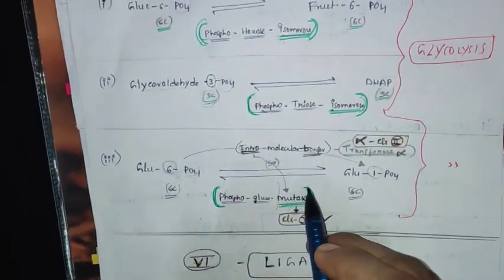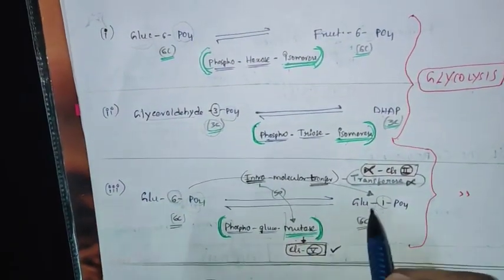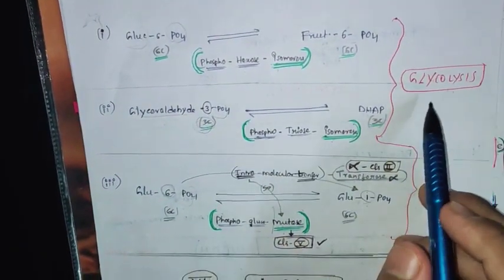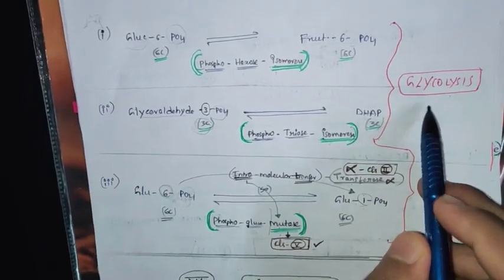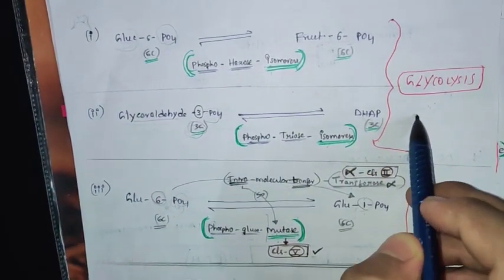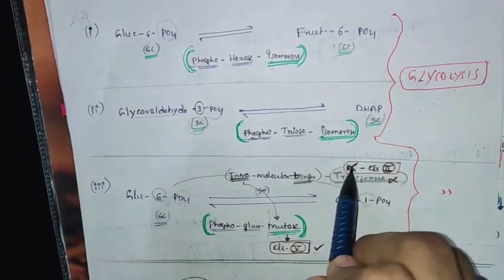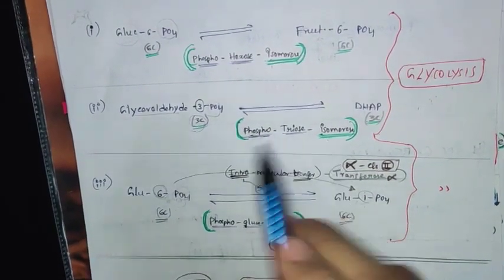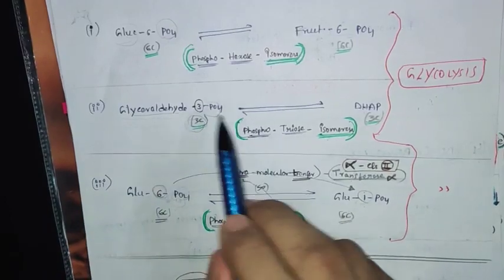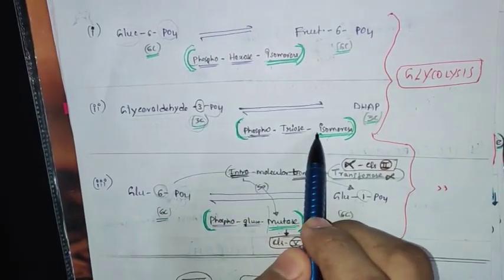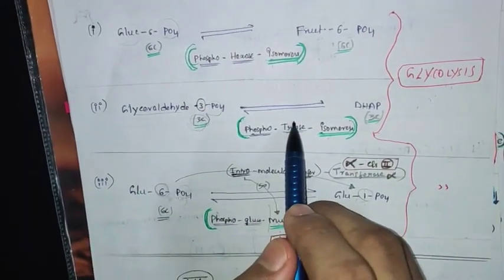So by this you have completed whole reactions in glycolysis. In this video, you also completed the glycolysis metabolism along with the enzymes included in it. Without remembering any enzyme, everything you can learn just by seeing the reaction. You can write the enzyme on your own, even if you forgot it in an exam.